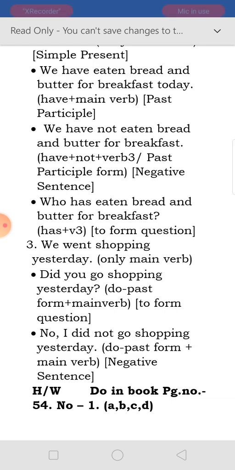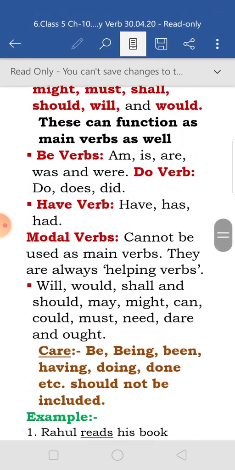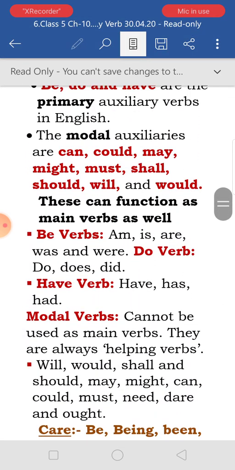And one thing more, in this chapter we will do only the main verbs, only the be verbs. That means be verbs: am, is, are, was, were, do, does, did, have, has, had. We will use only all these. Modals we will not do in this chapter. In other chapters, when the modals come, we will learn about them. Here I have given you just the idea of the modal verbs.